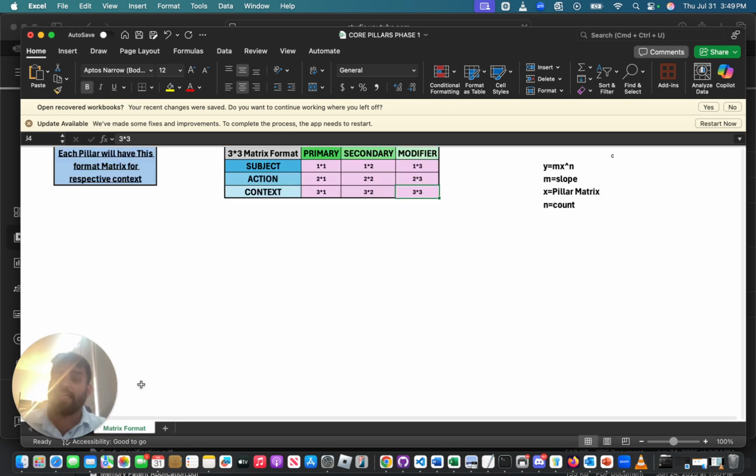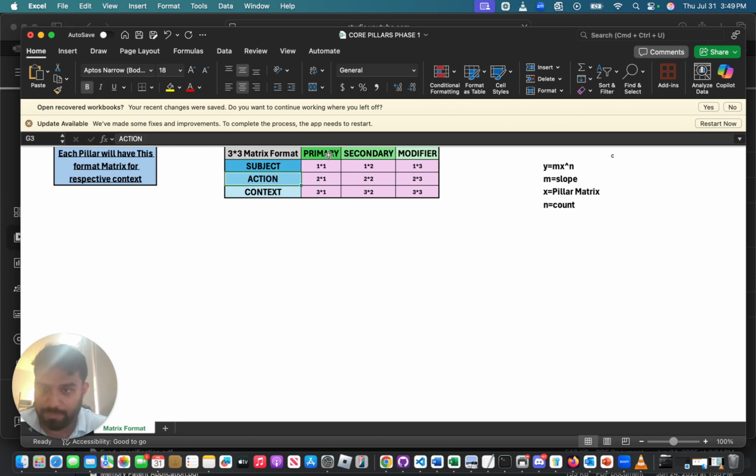Now, the pillars that I showed you, I will be mapping down to the matrices. Part of speech is needed because it is the way we communicate with each other. That is where we need the subject, the action, and the context. Context is what we are talking about, action is the verb, and subject is the noun. In those cases, primary, secondary, and modifier are the primary objective of that subject, the secondary objective of that subject, and the modifier of that subject.